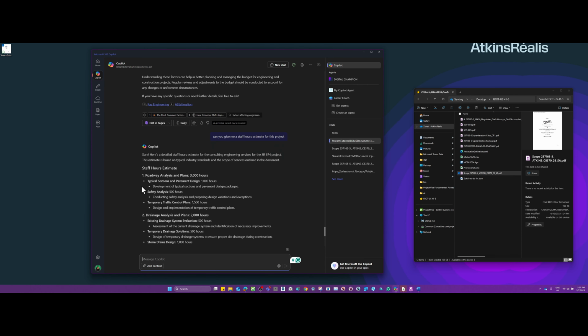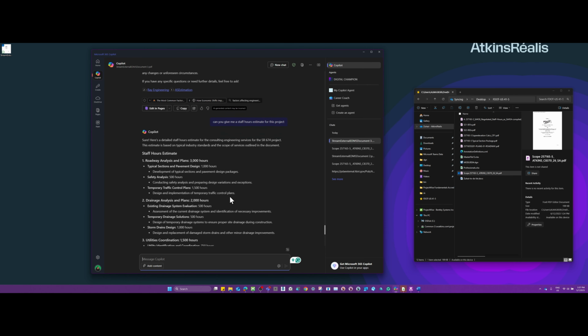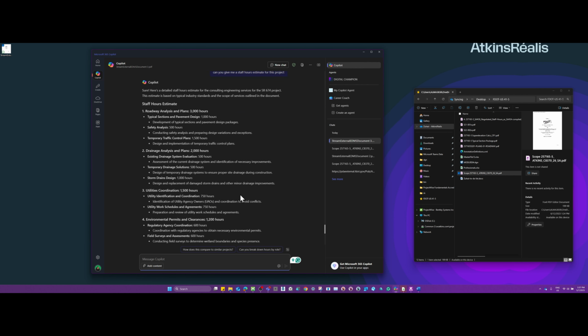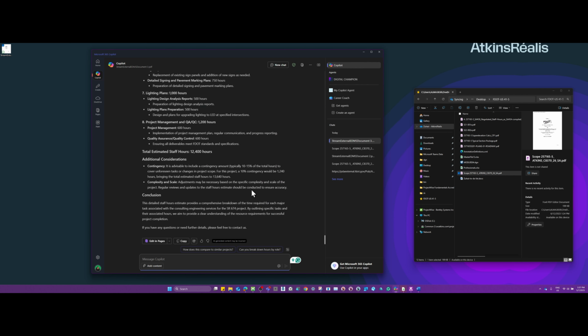So staff hour estimates for roadway, 3,000 hours, and then the drainage, 2,000 hours. And the total estimate is 12,000. So, yeah. Like I said, please feel free to use it. You can add documents to it. You can ask it just questions. And Copilot is here to help.